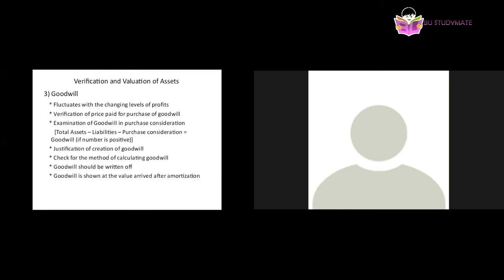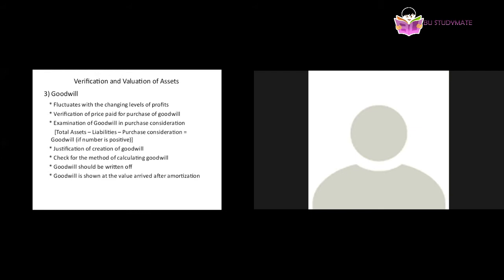Now we'll see how valuation and verification will be done for goodwill. For a building or plant or furniture or any other physical asset, we can verify existence by physical verification. But goodwill is an intangible. It does not have any physical existence.